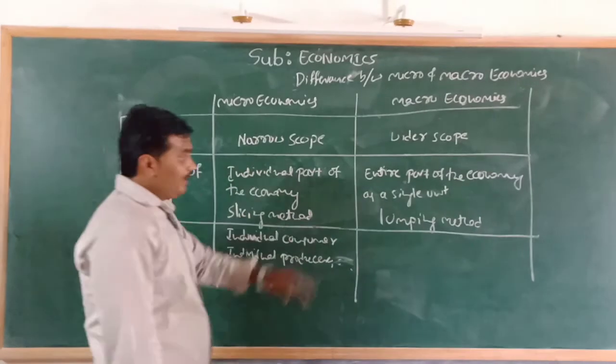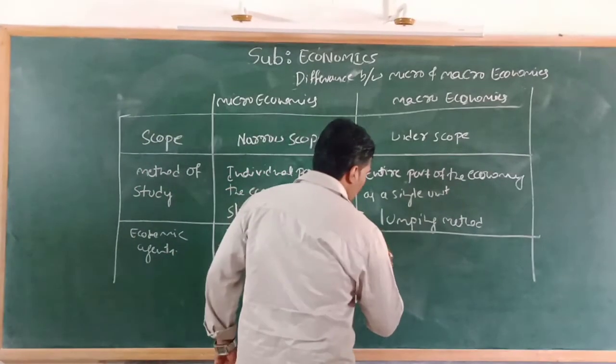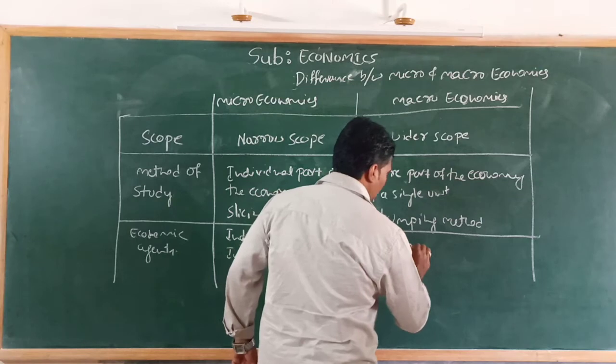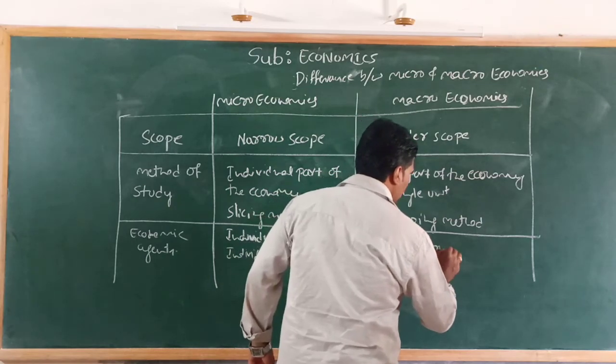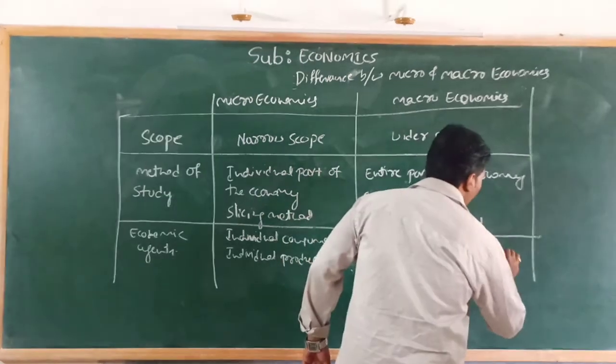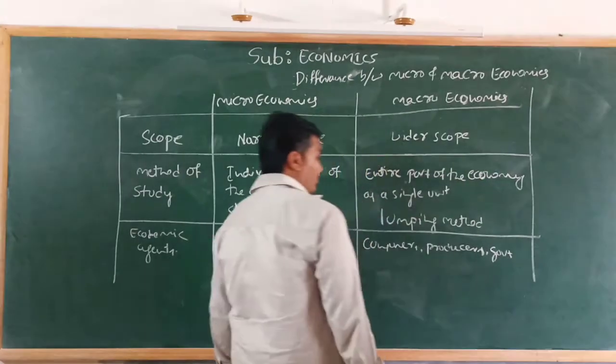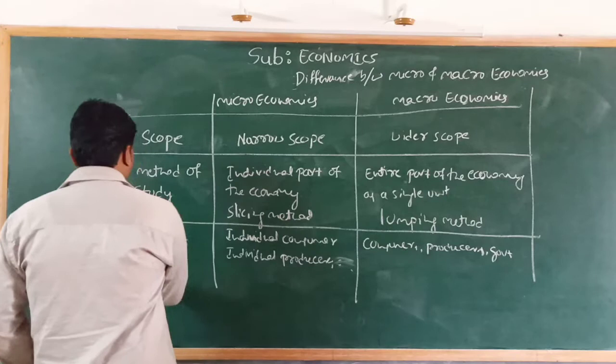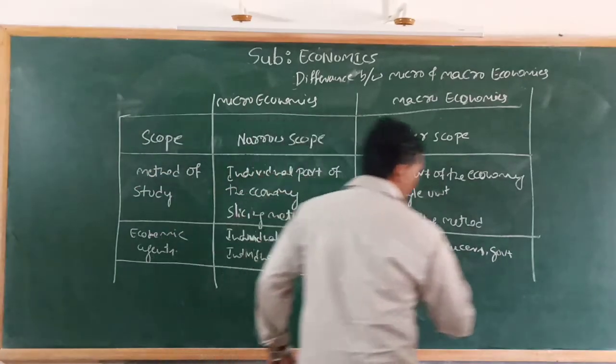Okay, but in macroeconomics, all consumers, producers, and government are the economic agents in the country.